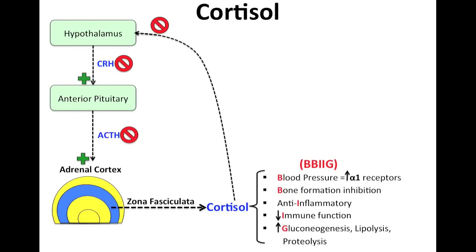Okay, so for instance, if you have low blood pressure, cortisol will cause increase of alpha 1 receptors. As we know, these alpha 1 receptors, when they're stimulated, they cause vasoconstriction. So if you have low blood pressure, alpha 1 receptors will cause vasoconstriction, bringing your blood pressure back to normal. So cortisol actually maintains your blood pressure. It also inhibits bone formation. It is an anti-inflammatory. It decreases your immune function, and it increases gluconeogenesis, lipolysis, and proteolysis.